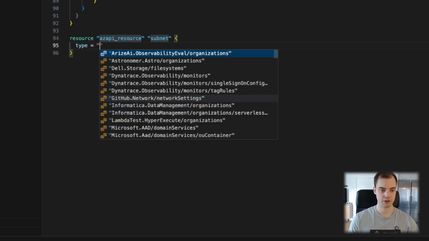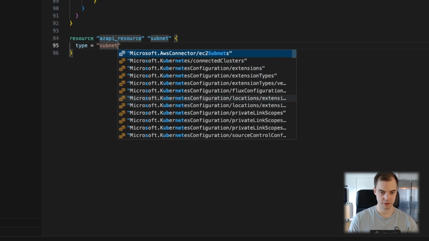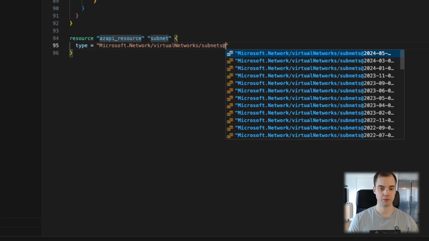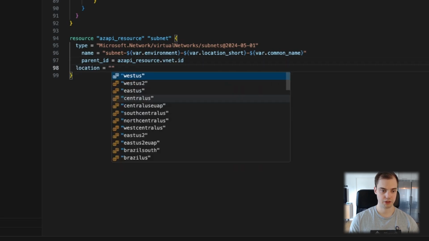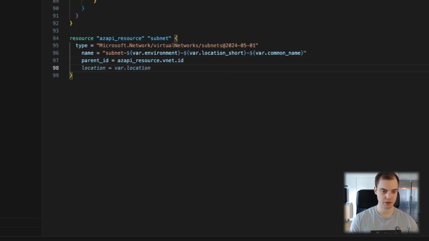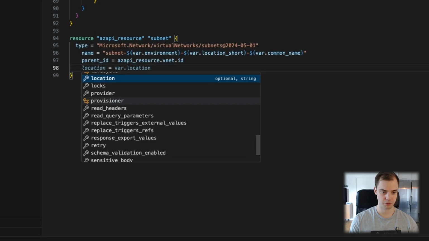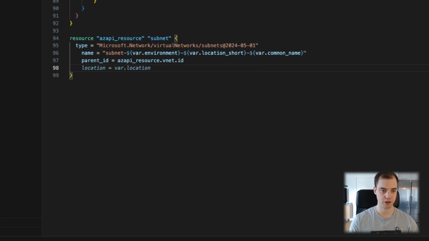Call it subnets. Then you have virtual network subnets. The name is fine like that. The parent ID is the virtual network. Location, does it have location? I don't think it has, right? It has, but it's optional. We'll skip it for now.